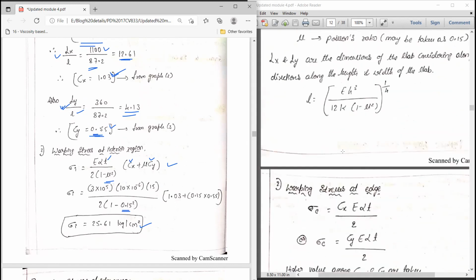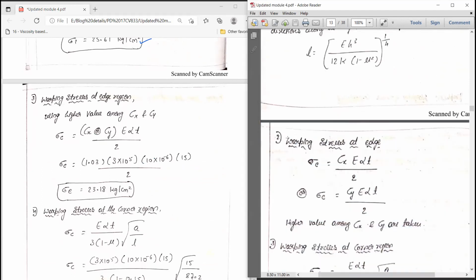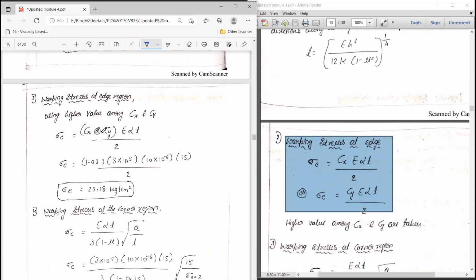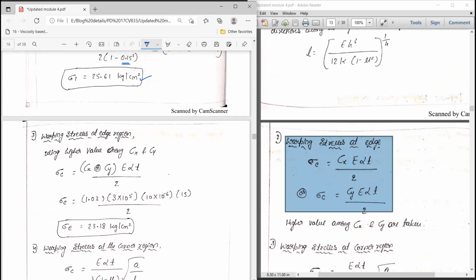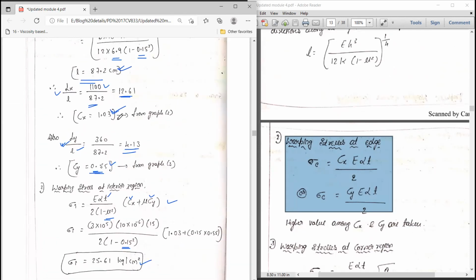Next is the warping stress at the edge region. The formula is Cx or Cy times E into alpha t divided by 2. Here, out of Cx and Cy, whichever is the greater value, you have to consider. So Cx is 1.03 and Cy is 0.55. Obviously, the Cx value is higher.